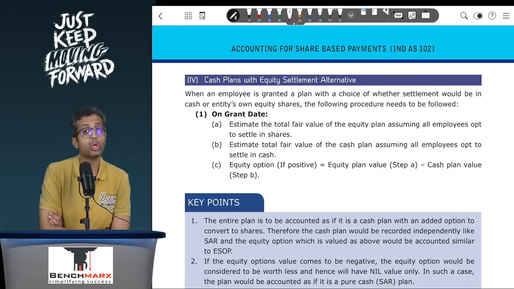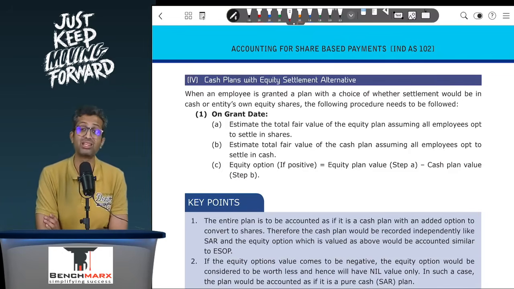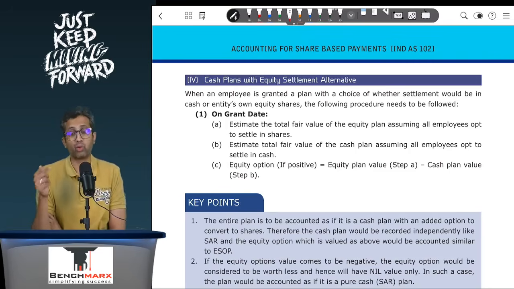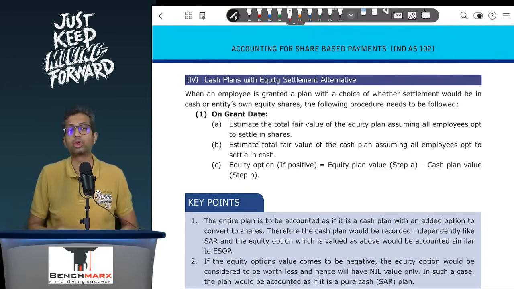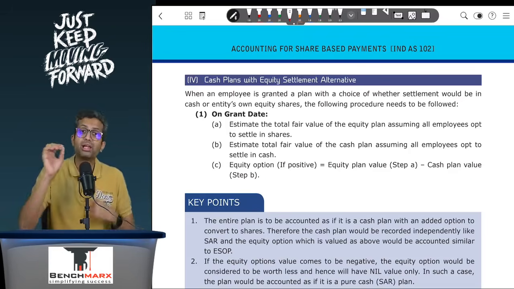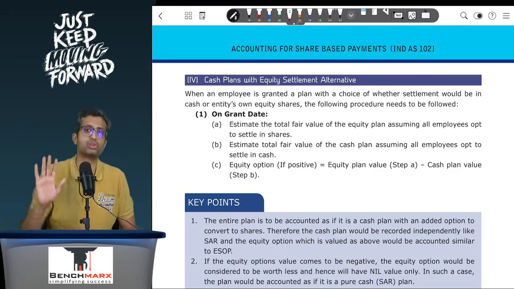You have only one, which the standard says has to be treated as a pure SAR. But this is a SAR with an equity option. And the value of the option is 1,40,000 minus 1,20,000. That is 20,000 per employee. And then you will take based on the number of employees expected to remain till the end of vesting. Remember, SAR will be remeasured at the fair value at each balance sheet date.